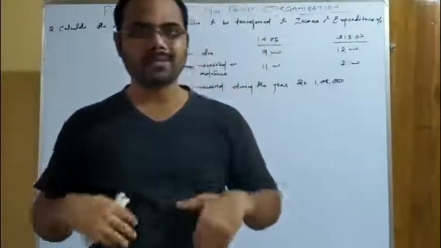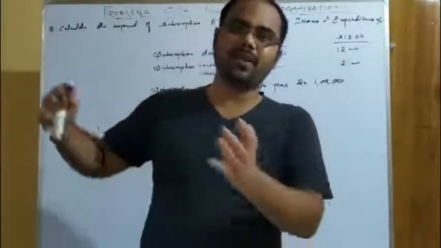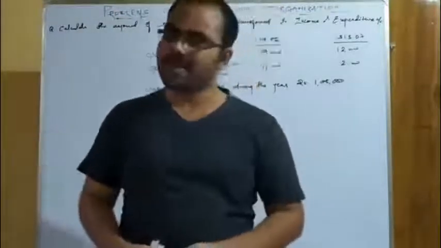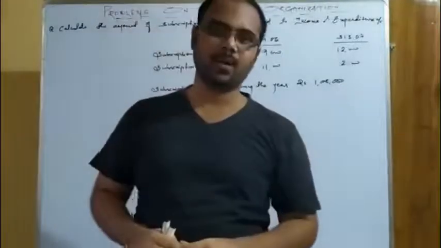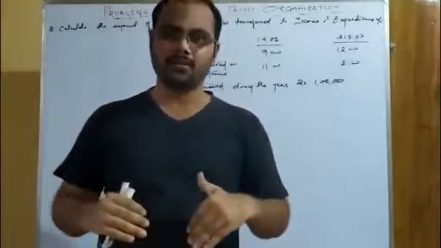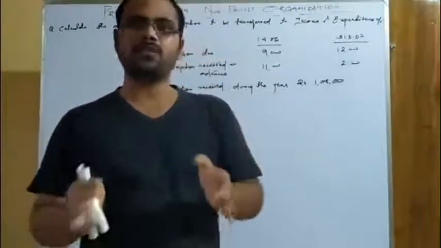If I am considering myself as a trust, like I consider myself as the business when I solve the problems of a profit making concern, then if I am a trust, this is nothing but income. It's a receipt, it's a revenue receipt. So it is considered as income. Okay, so it is clear, subscription is an income.